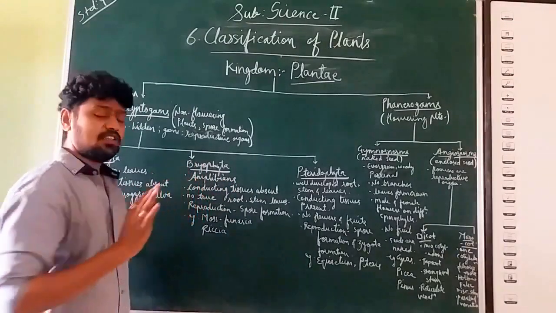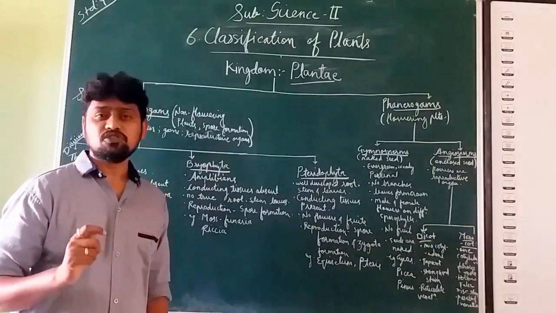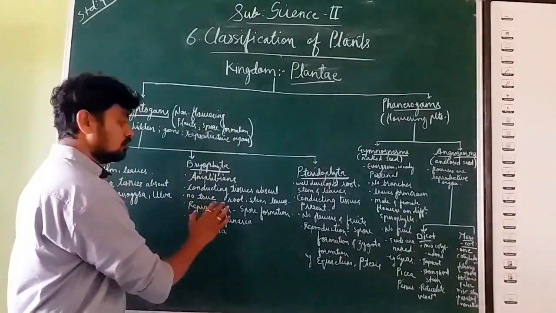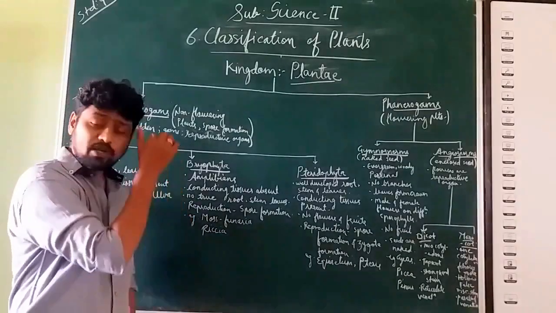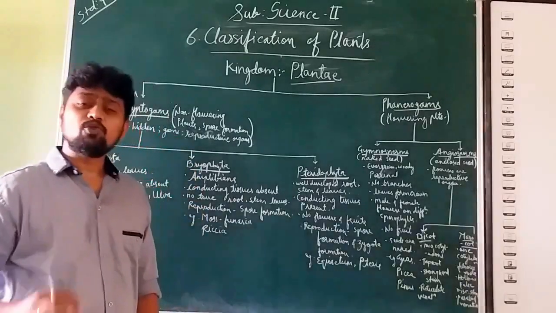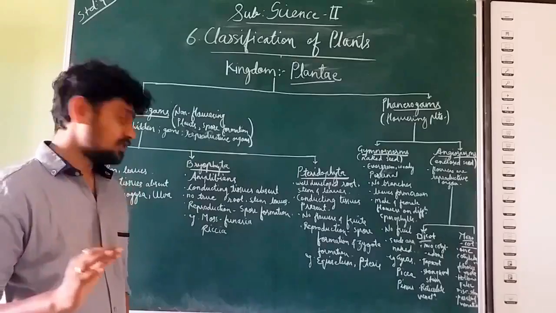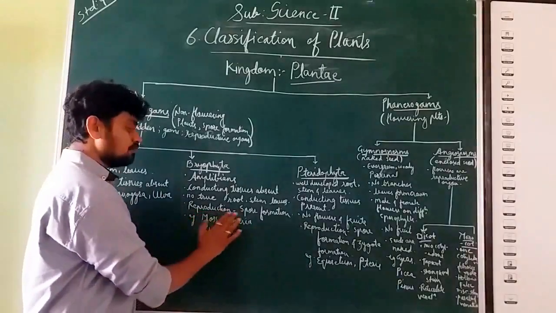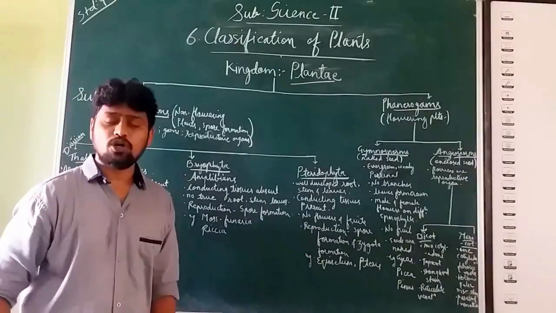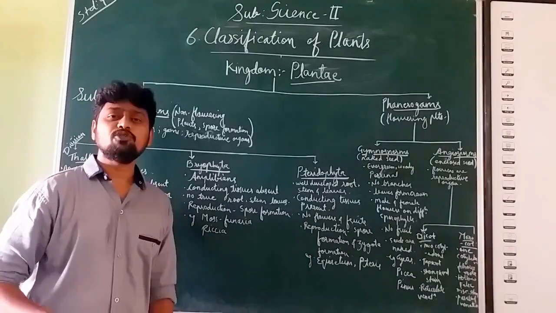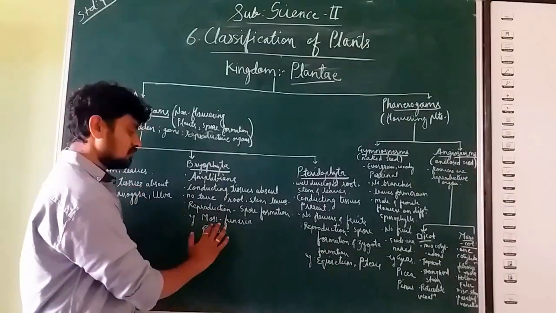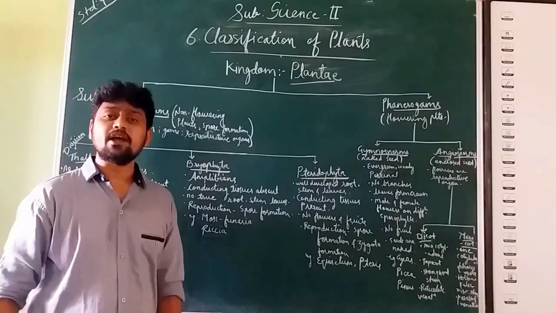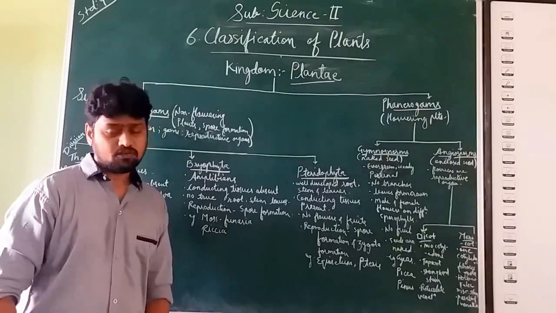In these plants also the conducting tissues are absent. They don't have true root, stem and leaves, and they reproduce by spore formation. They show asexual reproduction. The examples of Bryophyta are moss, which is also called Funaria, which grows on the